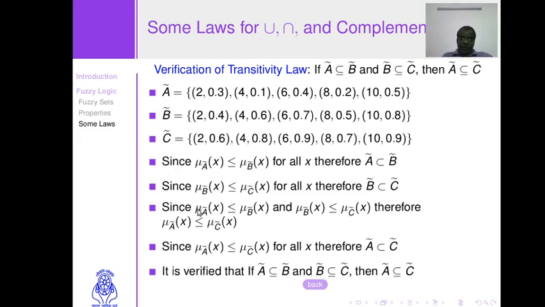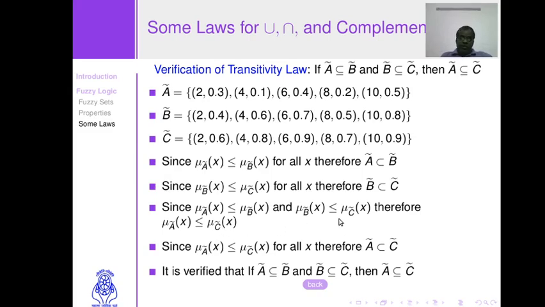Okay, why? Because if membership function A is smaller than membership function B and membership function B is smaller than membership function C, it simply means that membership function A is smaller than membership function C. Why?